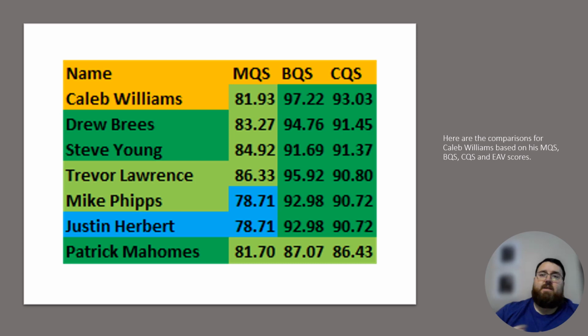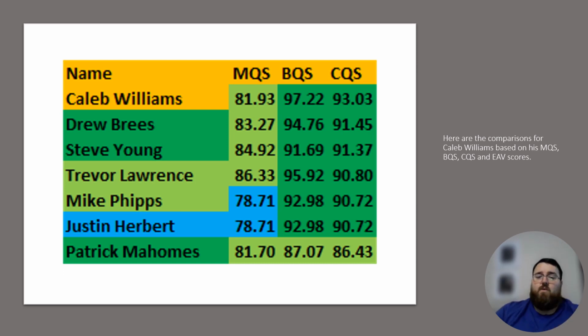A lot of the reason for this is that Patrick Mahomes played at Texas Tech. He didn't play at USC. He didn't play at Alabama. He didn't play at these kind of big-time colleges, if you will, and that kind of dropped his score a little bit in terms of the BQS and the CQS. But he still was productive. He still put up great efficiency scores and was a good mobile quarterback.